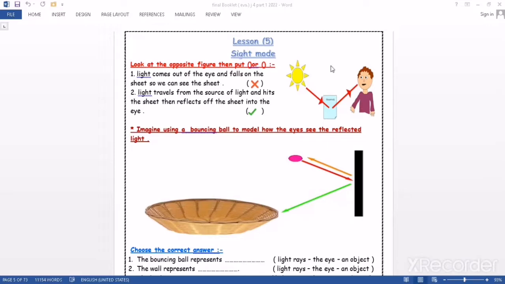After that, imagine that we have a model for the vision process. Now we have a pole.